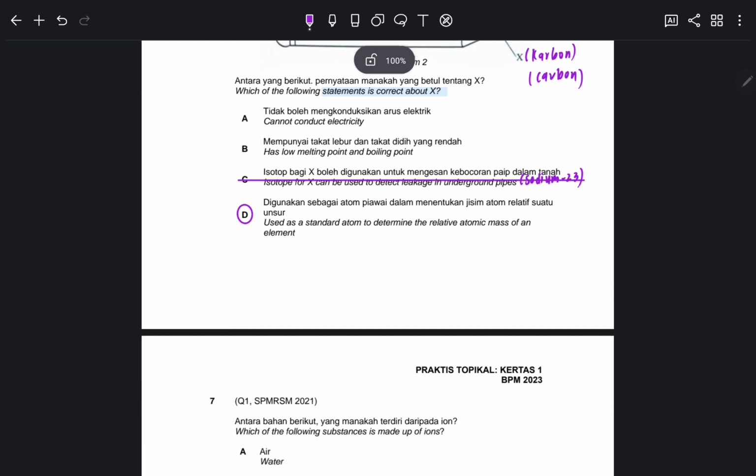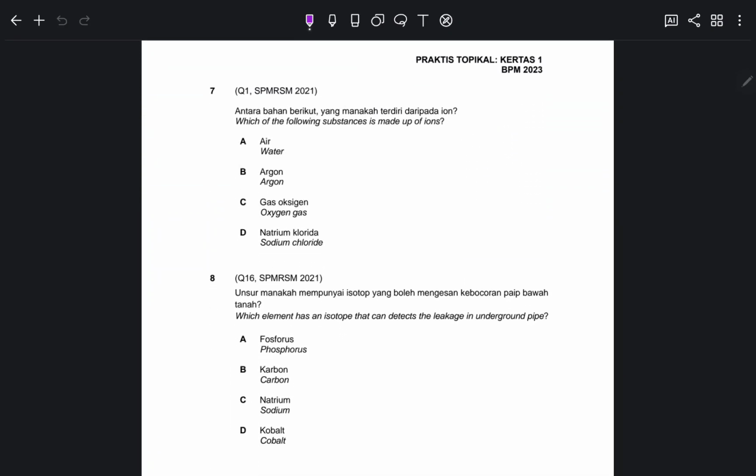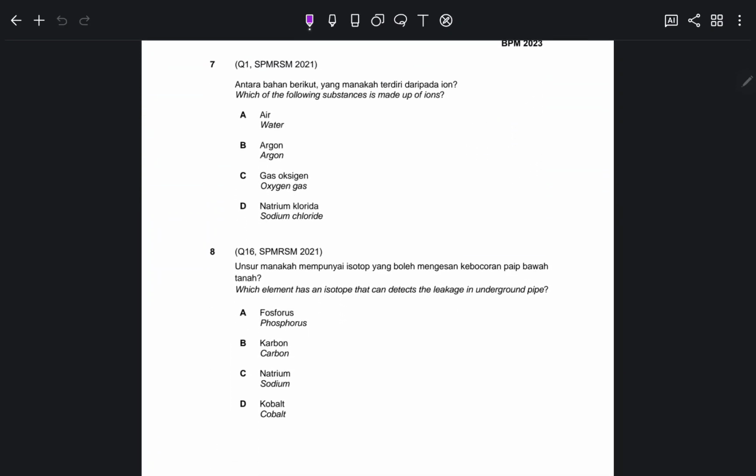Alright. Next one. Number 7. Okay, number 7 is question from MRSM 2021. Okay, so this question is about ion. Which of the following substance is made of ions? Okay, ions is actually combination of something and something. Okay, what is combination about something and something? Okay, ions are combination of metal and non-metal.